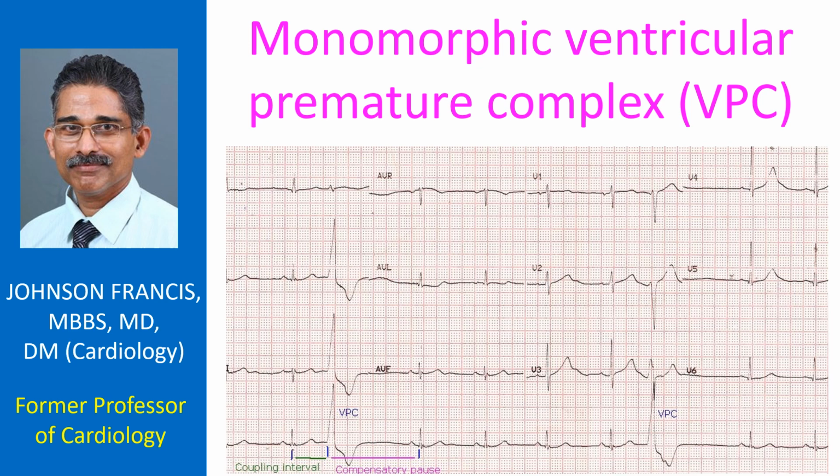Coupling interval is the interval between the onset of the previous normal QRS complex and the ectopic QRS complex. Ventricular ectopic is identified by the absence of a preceding P wave, bizarre wide QRS, and secondary ST-T changes.